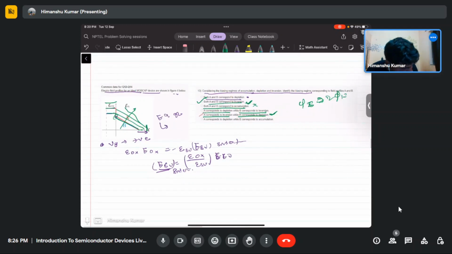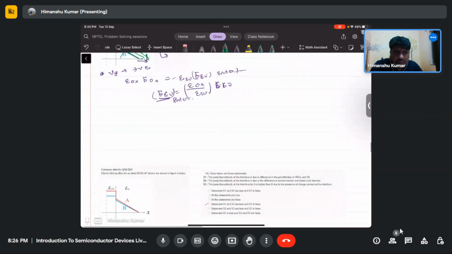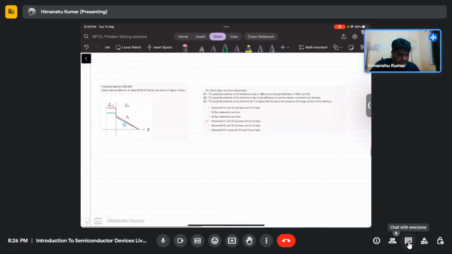A corresponds to depletion and B corresponds to accumulation, that is wrong. Okay. So is there any doubt in this? Okay. If there is no doubt, let's move to the next problem.